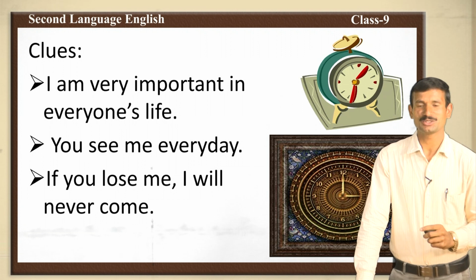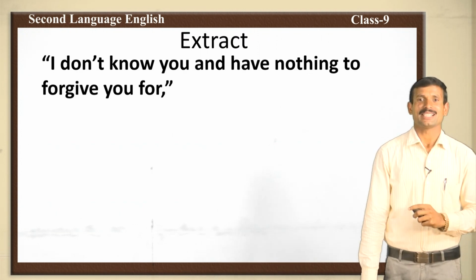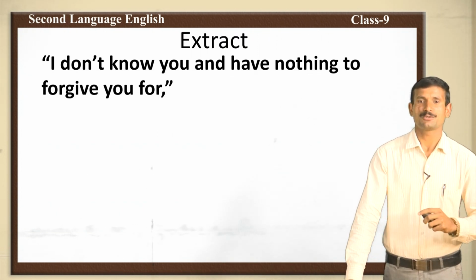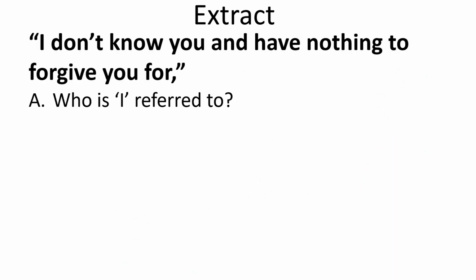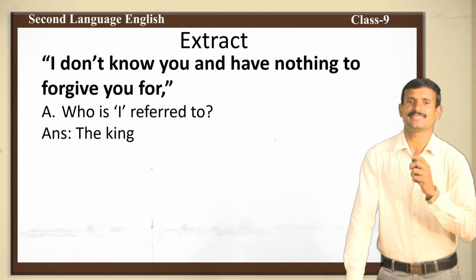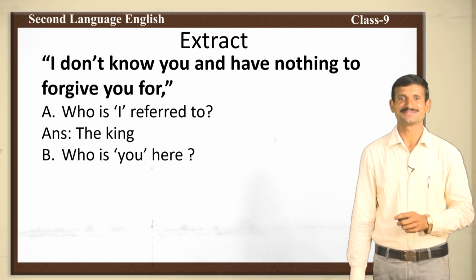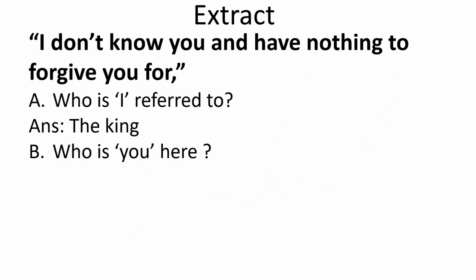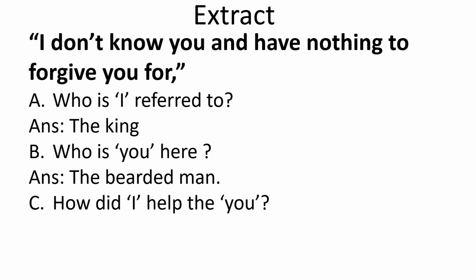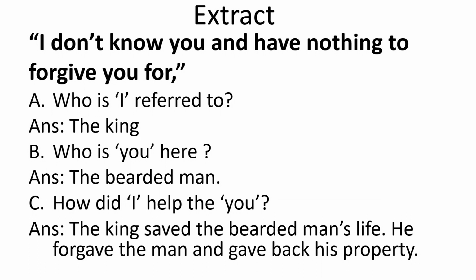Now, we will move to the questions. I don't know you and have nothing to forgive you for. The first question is, who is I referred to? Who is the I here? The king. Now, the second question, who is you here? Who is the you? Very good. The bearded man is the you here. Now, the third question, how did I help the you? How did the king help the hermit? The king saved the bearded man's life.